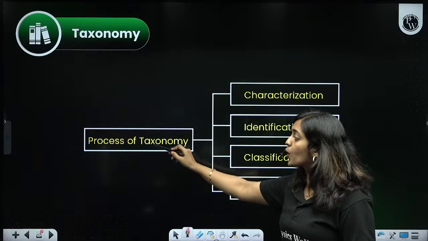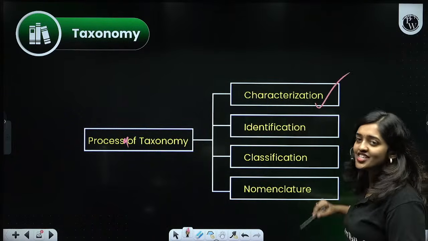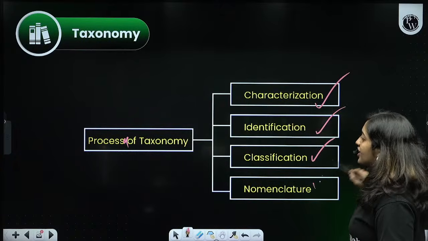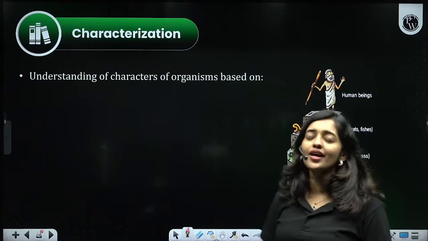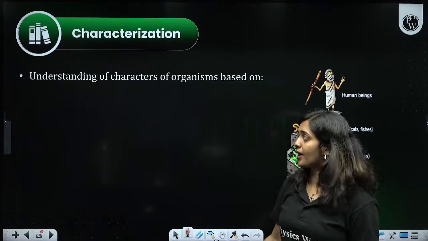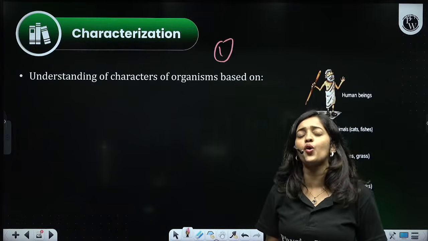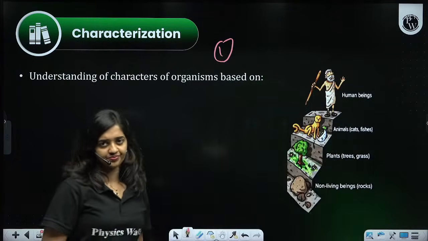So which are the processes of taxonomy? The processes of taxonomy: characterization, identification, classification, and nomenclature. Okay, so let's start discussing them one by one. First we will be discussing characterization.